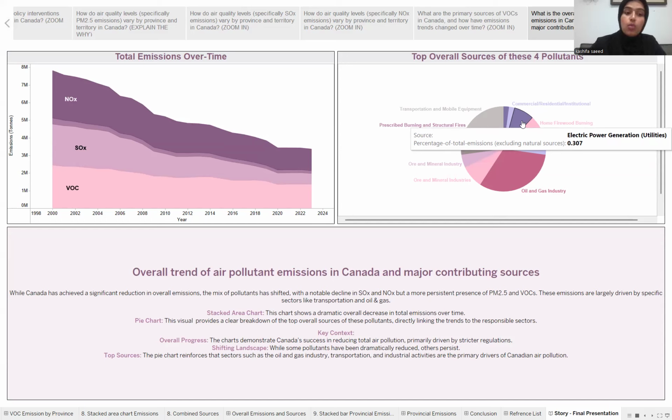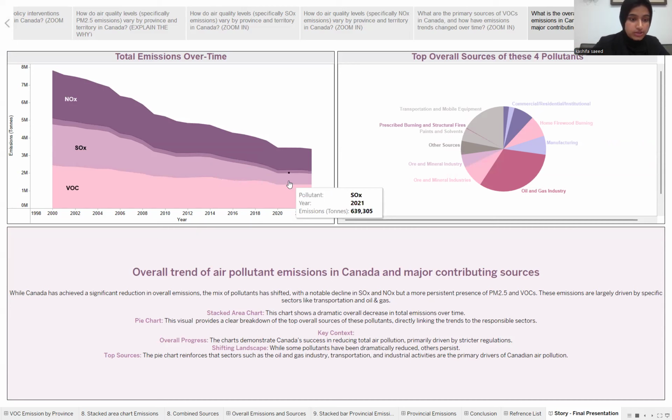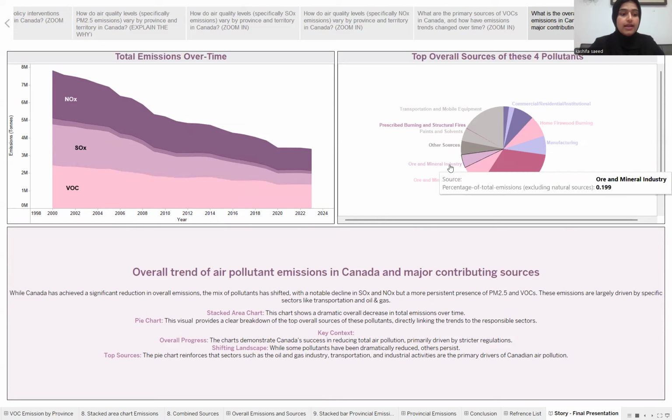What we learned here is that while we've done a great job of reducing total pollution, the mix of pollutants has changed. Some, like sulfur oxide, have been dramatically reduced, while others like PM 2.5 and the VOCs are still a persistent challenge. And then the pie chart reinforces that key sectors like the oil and gas industry, transportation, and other industrial activities are the main drivers of air pollution in Canada.